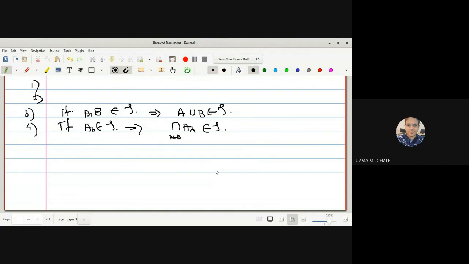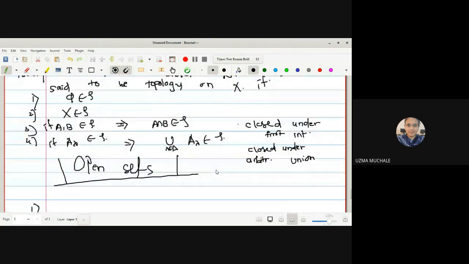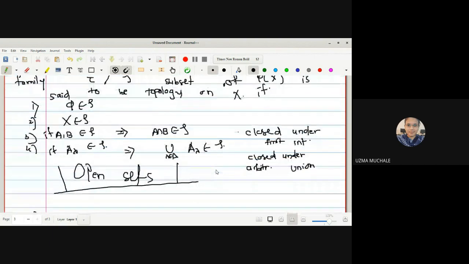What is given to us? Now the tau is closed under arbitrary union and it is closed under finite intersection. What do you mean by closed under arbitrary union? If you collect a family of lambdas from your topology, their arbitrary union should again be an open set. If the arbitrary union of open sets is open, then we say that it is closed under arbitrary union.